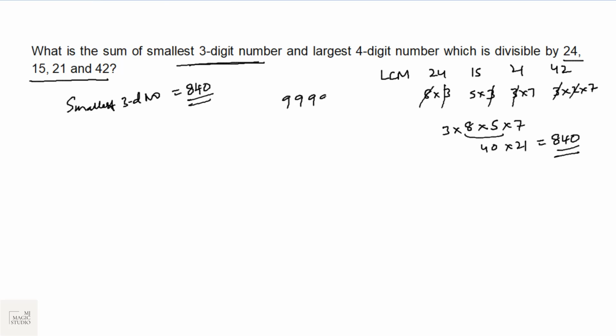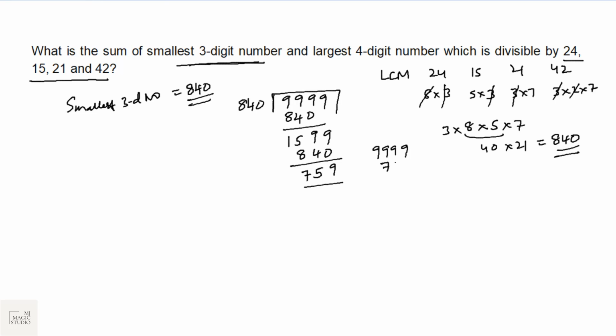But we are looking out for the largest 4-digit number also. Now we know that the largest 4-digit number is 9999. Just divide 9999 by 840. 840 will get 9519. It won't go 2 times. It would be 840, 9, 5 and 7. So remainder would be 759. Just deduct 759 from this. So we'll get 9240. 9240 is the largest 4-digit number which is divisible by 15, 21, 24 and 42, all 4.